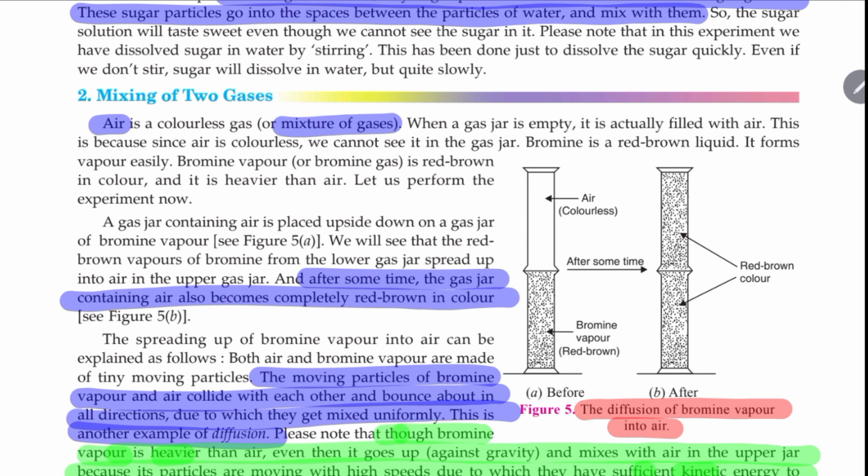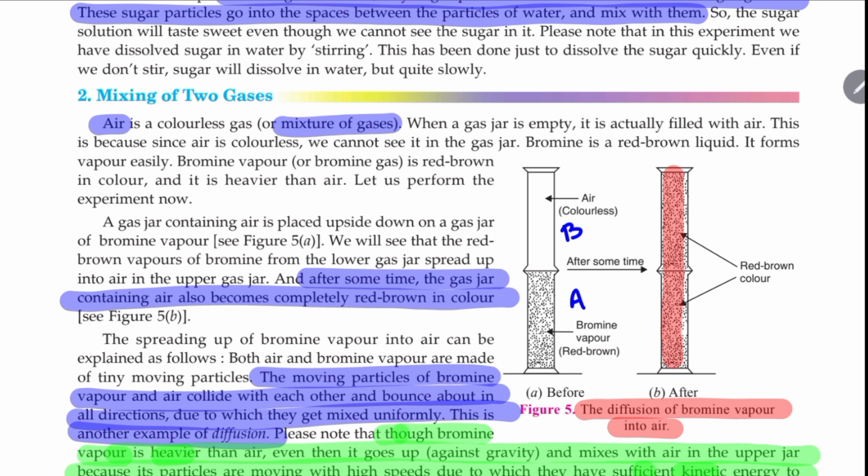In one jar, you have bromine gas, and in the other jar, it is just air, colorless. Now, what happens after some time, if you don't keep any gap in between, is that there will be diffusion of the vapors of bromine and it will give you a reddish brown color throughout, from top to bottom.